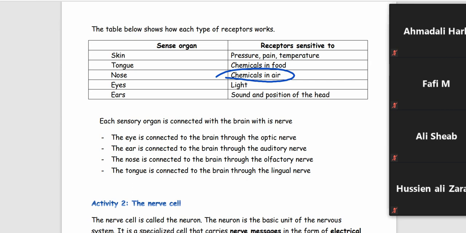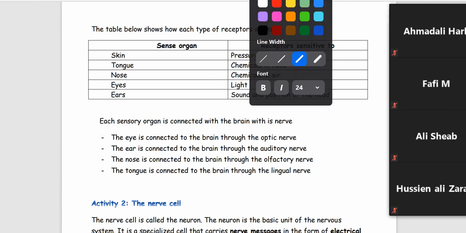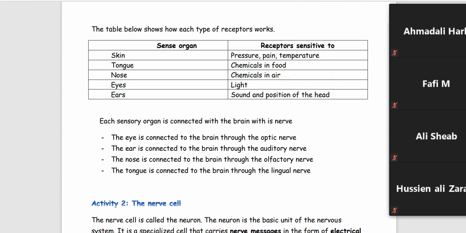And as we said before, every sensory organ is connected to the brain with its nerve. Here, please correct the word, write it, connected with its nerve. Let's recognize the names of the nerves. The eye is connected to the brain by the optic nerve.